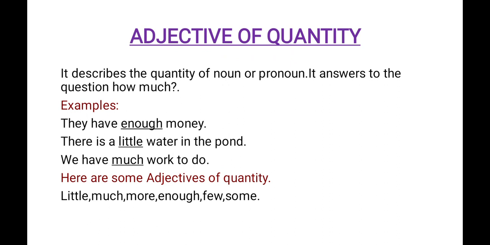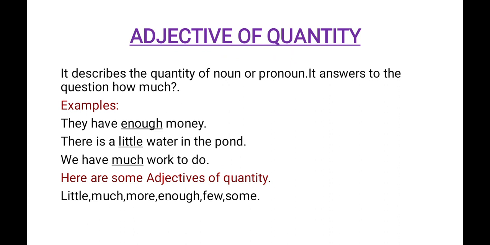They have enough money. There is a little water in the pond. We have much work to do. The first one, enough, is adjective of quantity. The next one, little, and the third one, much. So enough, little, much, all these are adjectives of quantity in these examples.